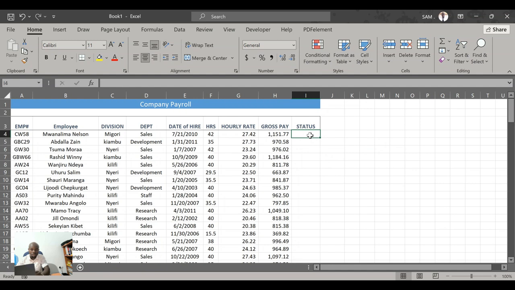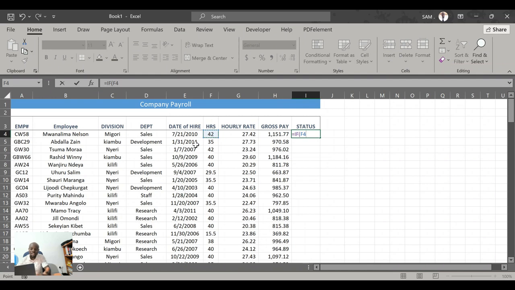This conditional formatting is on condition that for someone who works for 40 or more hours, that's full-time. Less than 40, that is part-time. So I will come here and employ the use of the IF functionality. With the IF functionality, I will tell Excel, now I will give the reference.